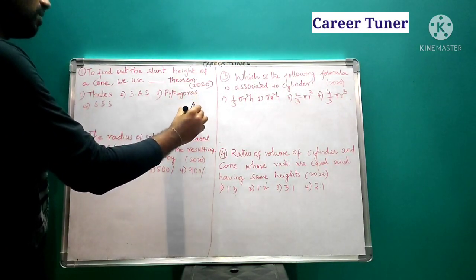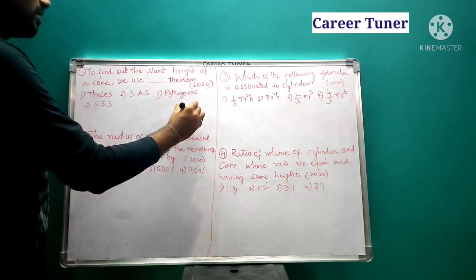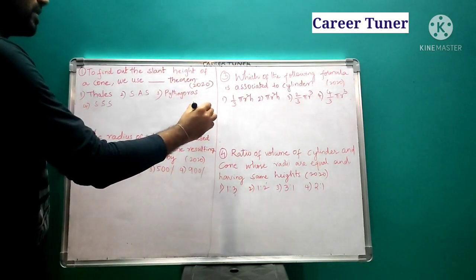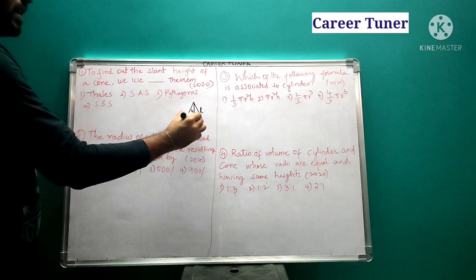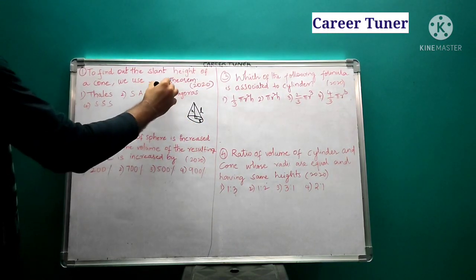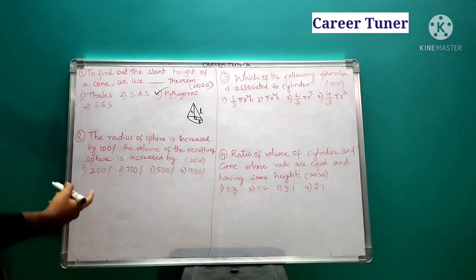Imagine this as a cone. This is our radius, this is our height. To find out the slant height, this is our slant height. So obviously it forms a right angle there. So we will be using what theorem? Pythagoras theorem.